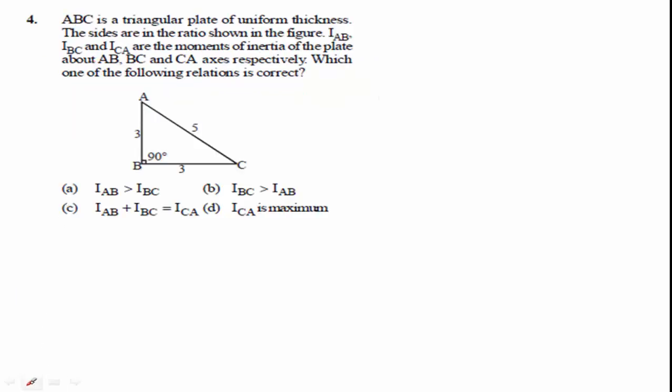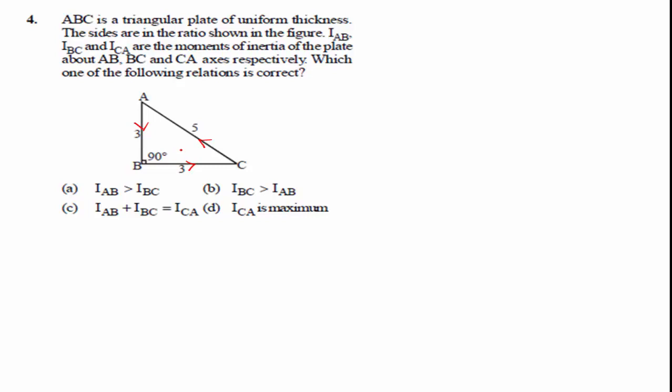Then the next question is, ABC is a triangular plate of uniform thickness. The sides are in the ratio shown in the figure. Here IAB, IBC and ICA are the moments of inertia of the plate about the axes AB, BC and CA respectively.